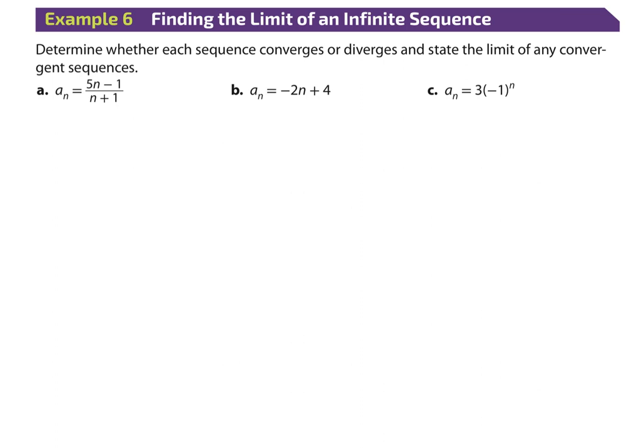So if it goes towards an actual number, it's going to be considered convergent. It converges. If it approaches infinity, then it diverges. You don't have an actual number you can name. This is moving us towards limit theory. So I'm trying to decide if this series is approaching a specific number or if it is approaching infinity. We're going to use the same properties that we used in bell work.